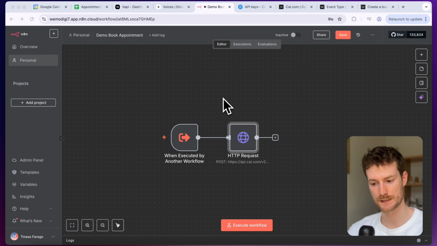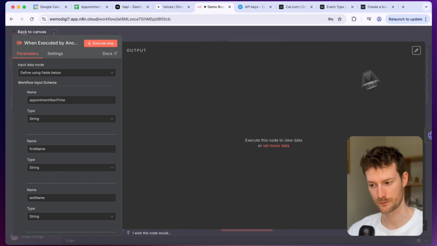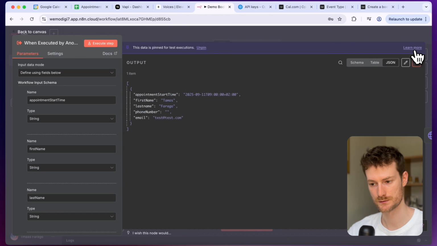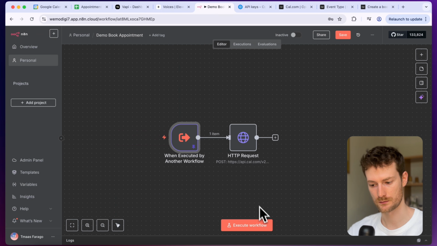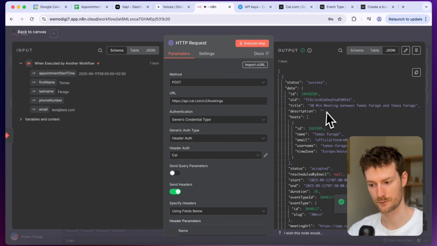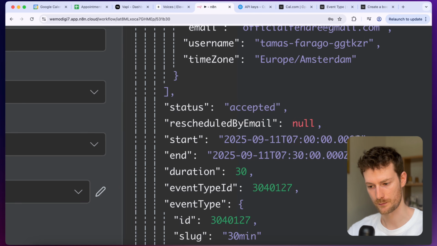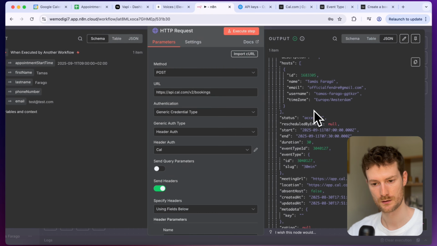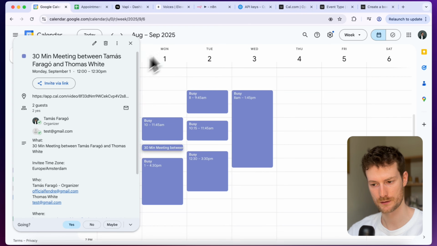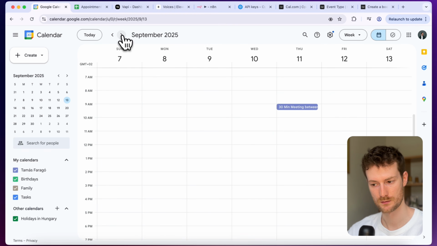And what we need to do is testing it out. So I'm going to provide some test fields that we can use. We have an appointment start time, first name, last name, and the email. So now we can click on execute workflow. Let's see if it works. It seems like it worked. So I booked an appointment for September 11. So I'm just going to go back to my calendar and check if it worked. Yes, you can see that it worked.